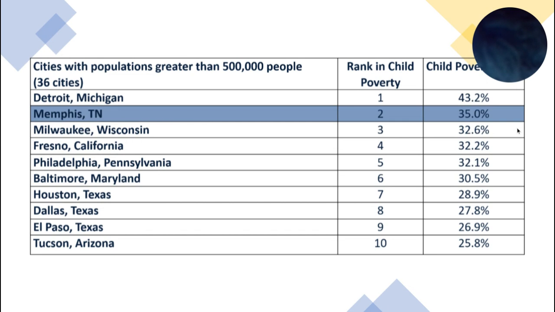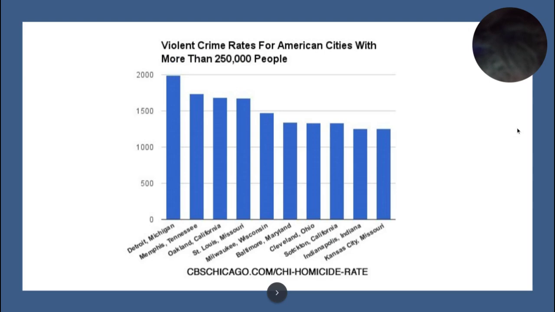This graph is just showing the large cities within the United States, and Memphis, Tennessee is ranked number 2 in child poverty with a 35% rate. This is a graph showing the violent crime rates for highly populated American cities, and Memphis, Tennessee once again is ranked 2nd.